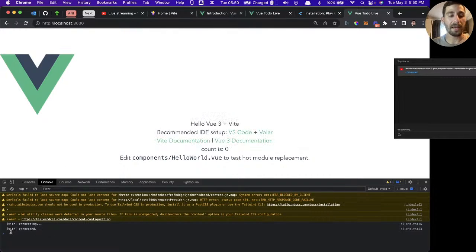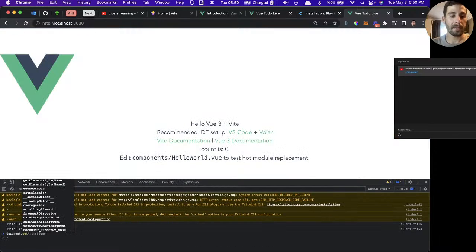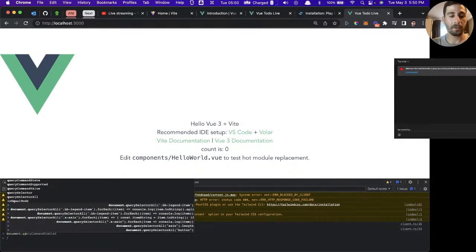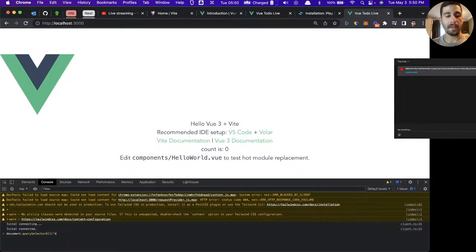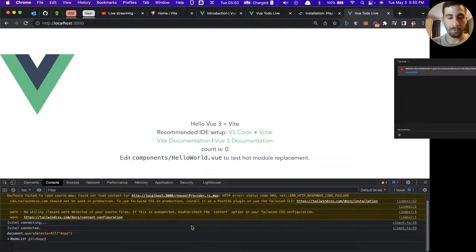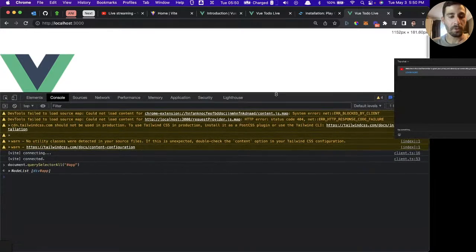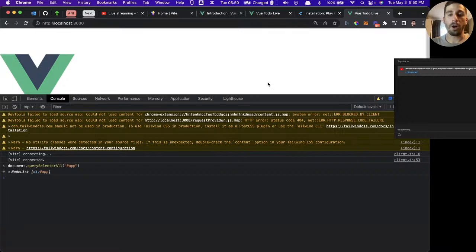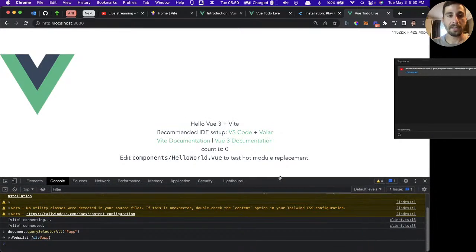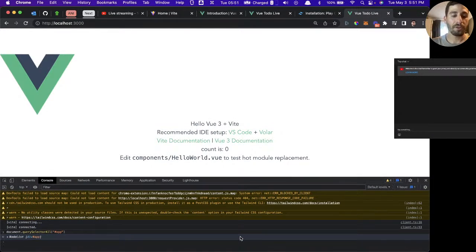But if we want to reference the HTML document so that we can mount something within the HTML document, we do document.querySelectorAll. And then again, the ID is app. So we're going to do hashtag app. And now you can see, I'll zoom in again. You can see that it's got the node, that div. It has that saved to the memory now. So all that we're doing is we're mounting our instance of Vue.js into that div.